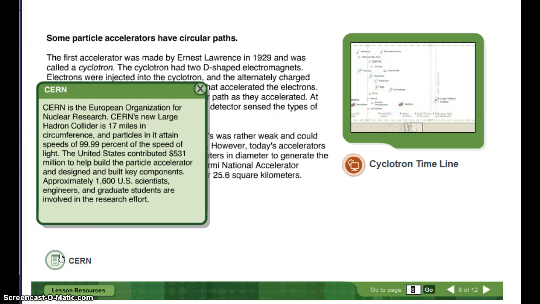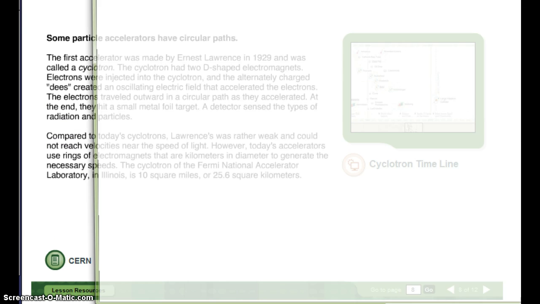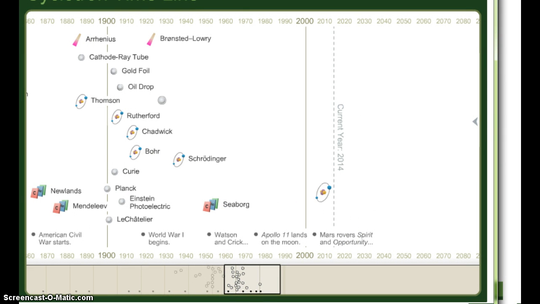CERN is the European Organization for Nuclear Research. CERN's new Large Hadron Collider is 17 miles in circumference, and particles in it attain speeds of 99.99% of the speed of light. The United States contributed $531 million to help build the particle accelerator and design and build key components. Approximately 1,600 U.S. scientists, engineers, and graduate students are involved in the research effort. And there is the cyclotron timeline if you enjoy looking at that with what's going on.